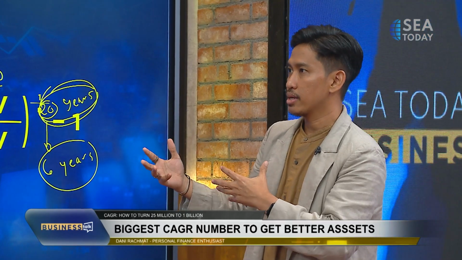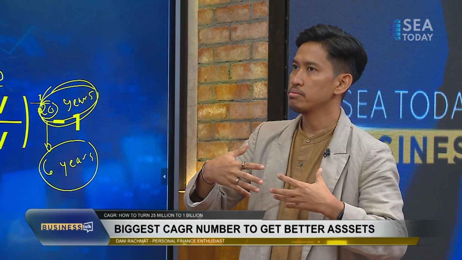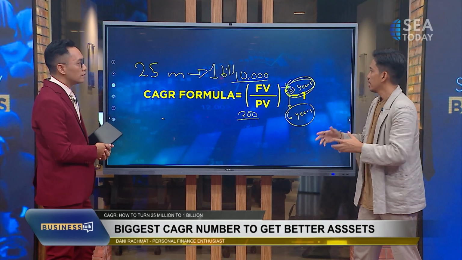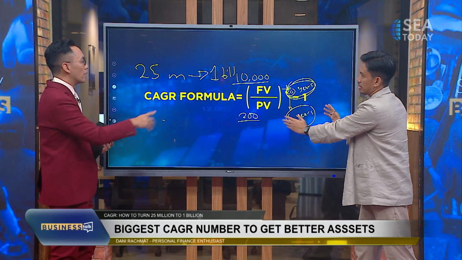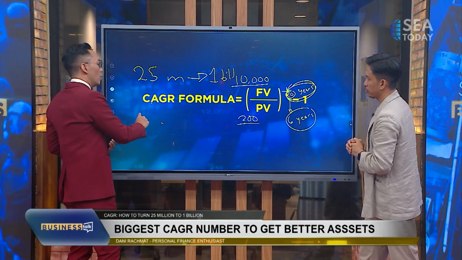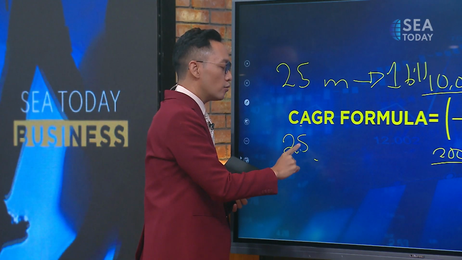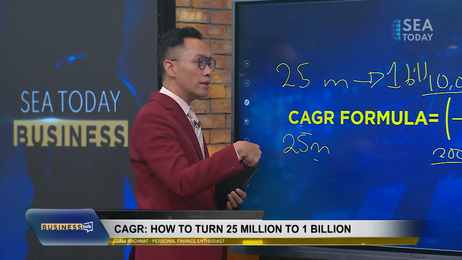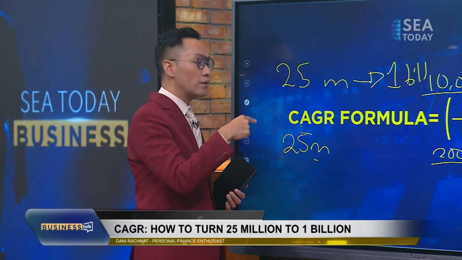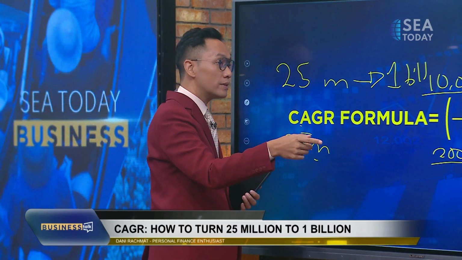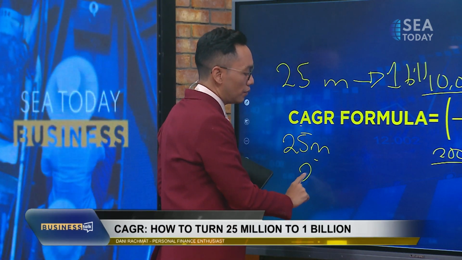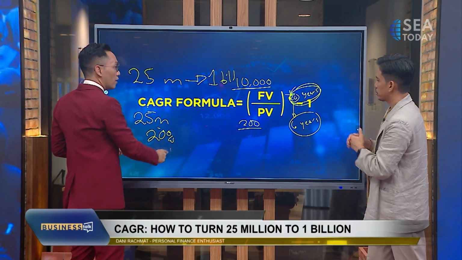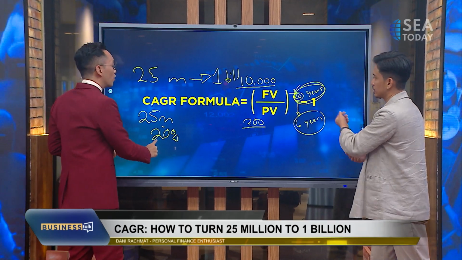So we can expect that with the same business, the same market share, the same demographic, they can reach that. Okay, let me make sure again. Let's say I put in 25 million. Yes. And to get to 1 billion, you have to have a CAGR of how many percent? Around 20%. So the number we're looking for is around 20% CAGR. For how many years? For 20 years.